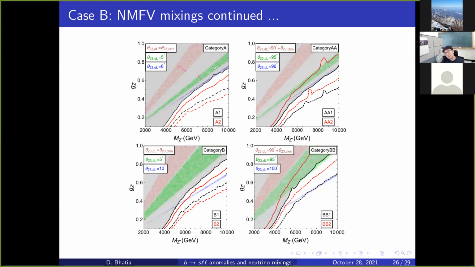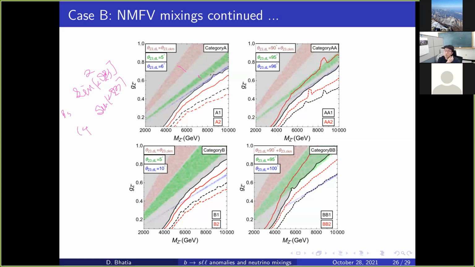The width of this band is larger than this, and this band is quite small. Why is this happening? It is because of the reason I mentioned earlier, that the B-B bar mixing goes as essentially the square of R mix square, which is sine 2 theta 23. Sorry, the handwriting is very bad. So essentially the square of this, and this is B-B bar mixing, whereas C9 goes as just sine 2 theta 23.